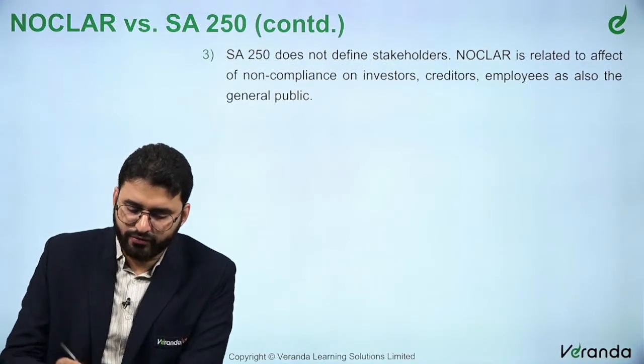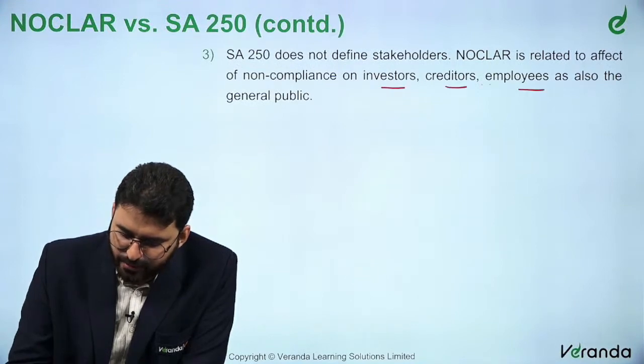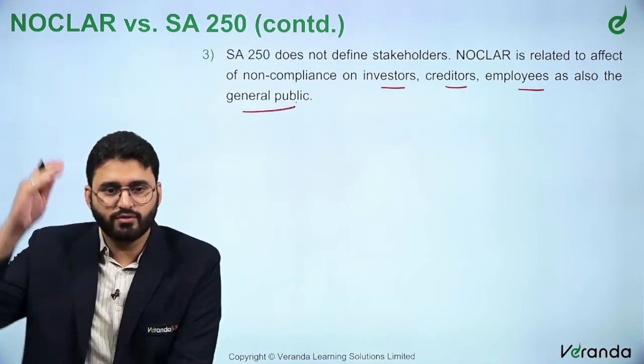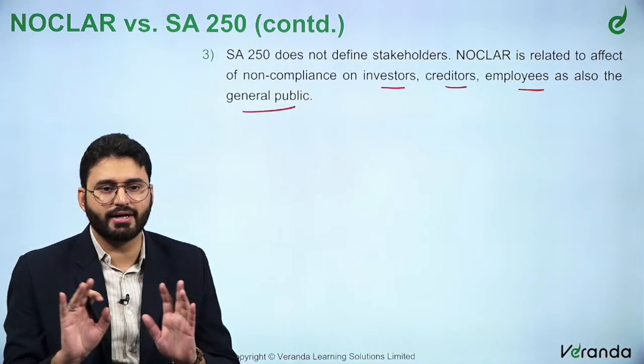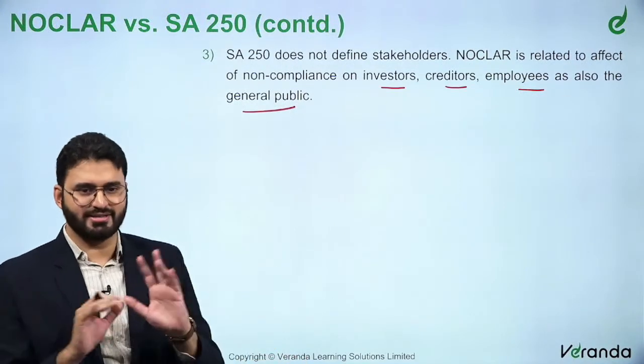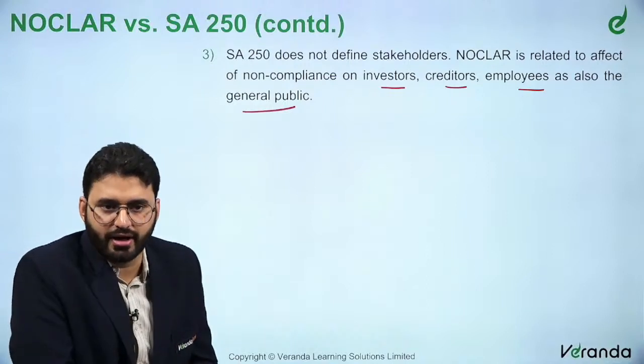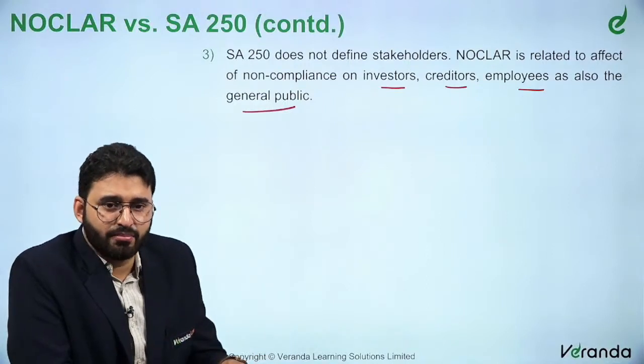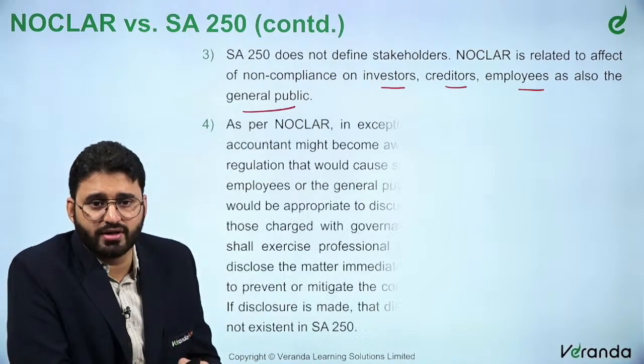It's related to the effect of non-compliance on investors, creditors, employees, and also the general public. So you have those four parties. SA 250 does not have four parties. It does not define any stakeholders. It just says compliance with laws and regulations, right? So NOCLAR is more detailed in terms of who the stakeholders are here.